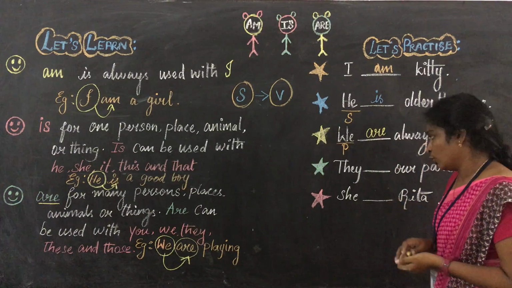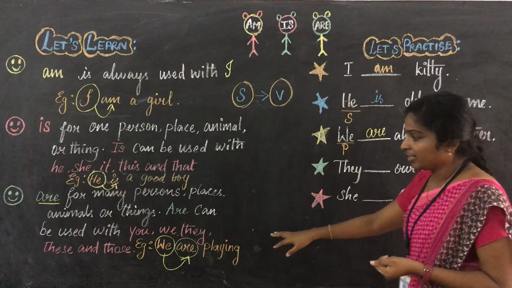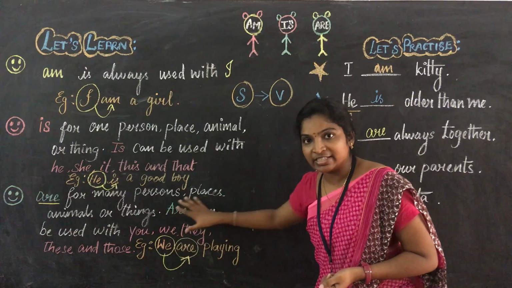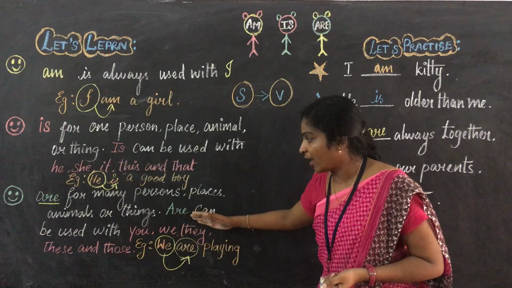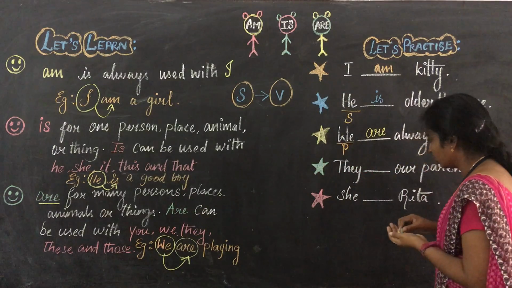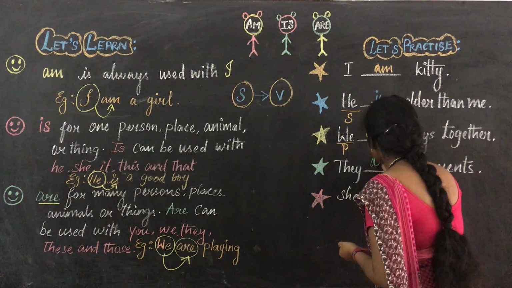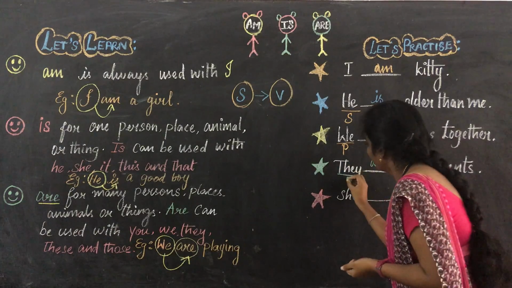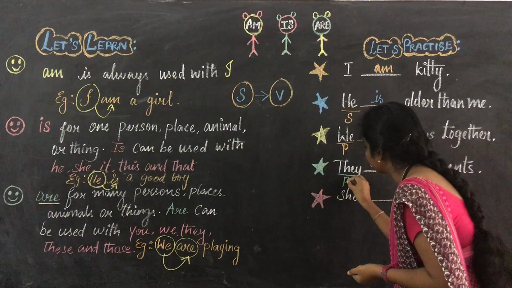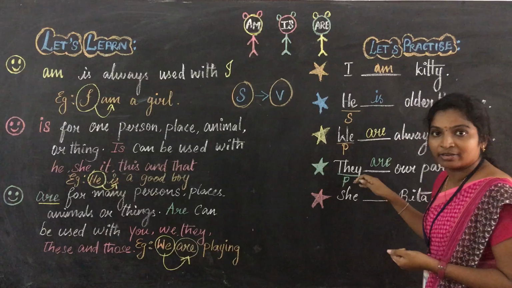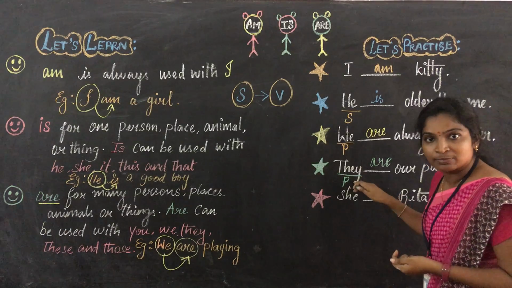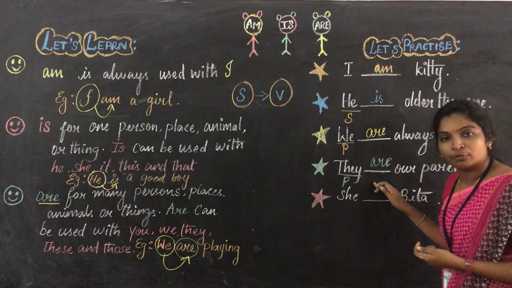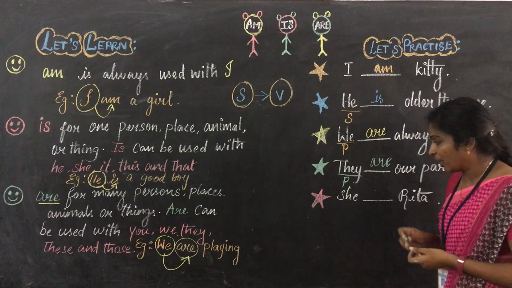Okay, let us move to the fourth one. They. Here you just see, as it says, you, we, they, these and those. For these words, next to these words, what we have to write? Are. So here you just write are. They refers to the plural subject. For a plural subject, we have to write a plural verb. Are you clear with the fourth one? Okay, let us move to the fifth one.